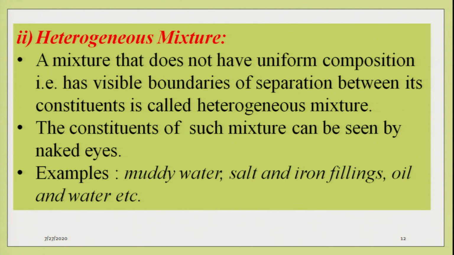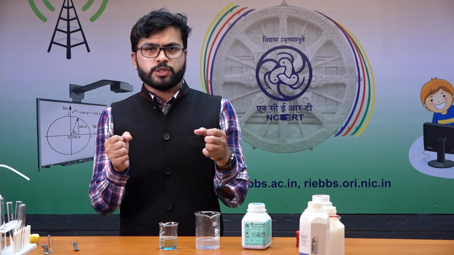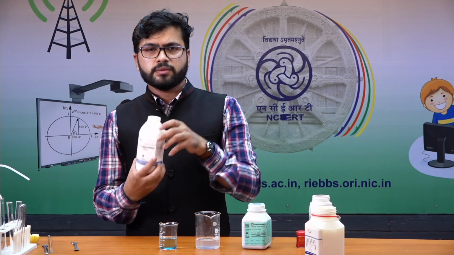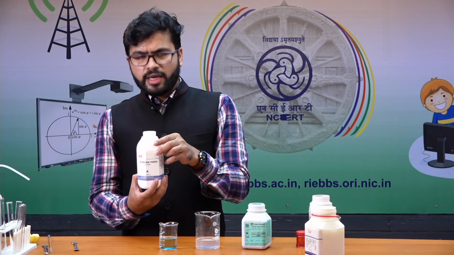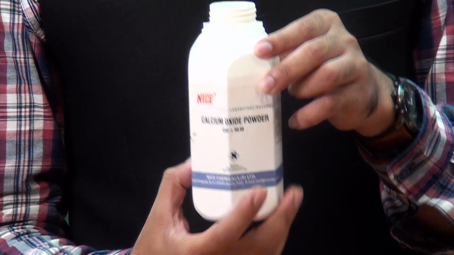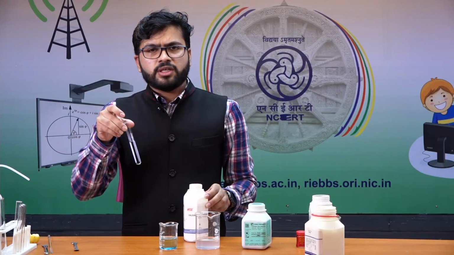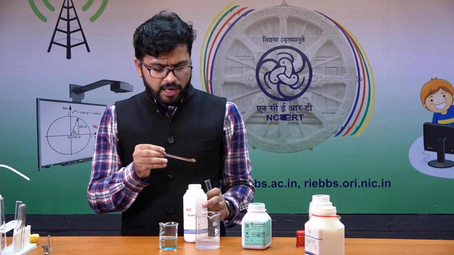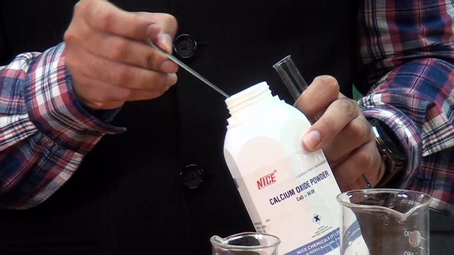That means we'll prepare a mixture in which the components will be clearly visible to us. That means we can distinguish between both components. For example, I have calcium powder with me, that is calcium oxide, and I'll take a test tube containing water and add calcium oxide to it.